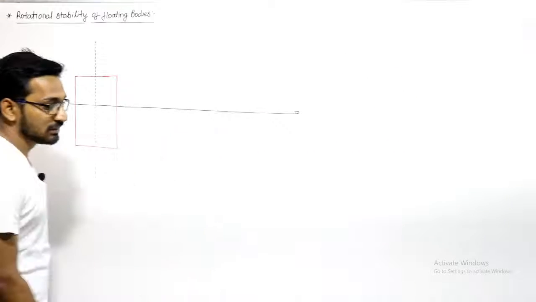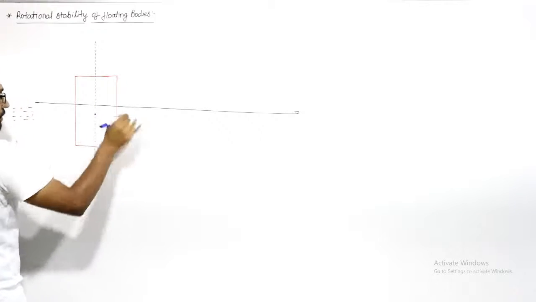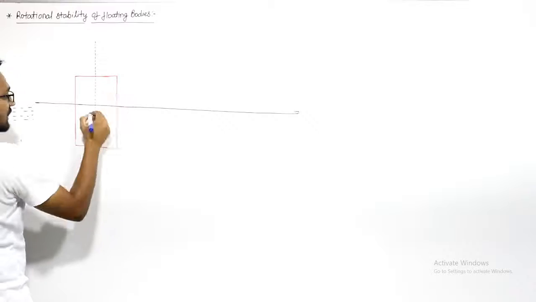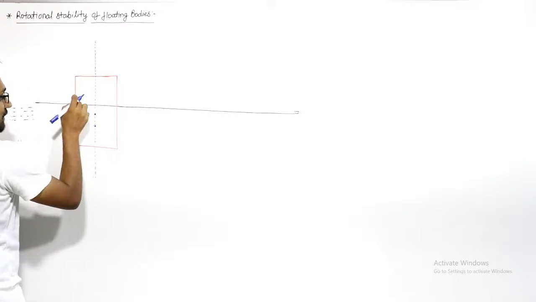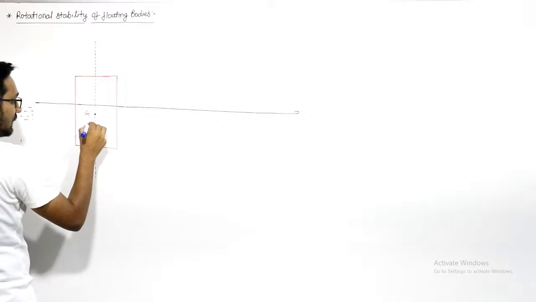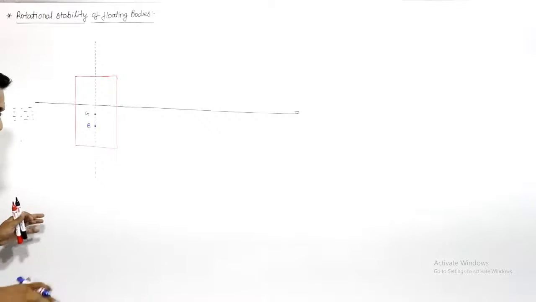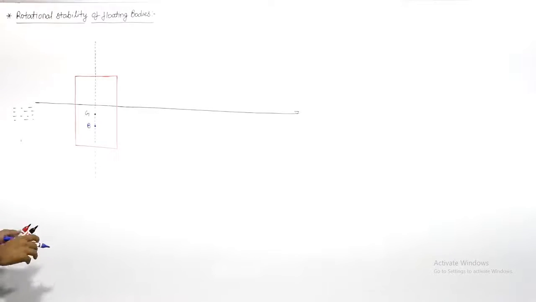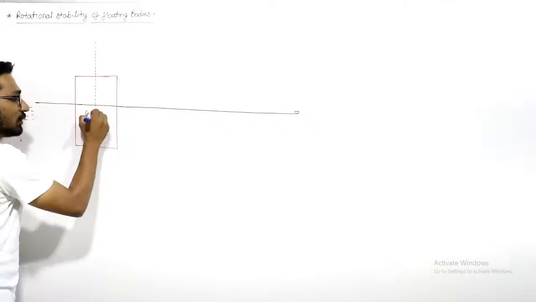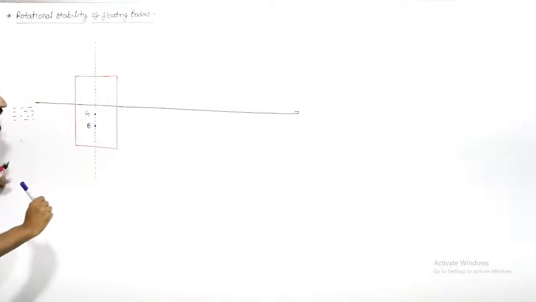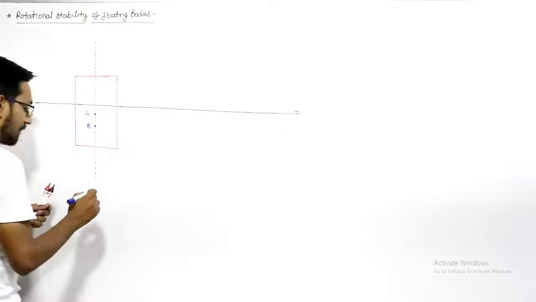Let us say this is the center of gravity of this body. This is a homogeneous body, so the center of gravity will be the middle of this. Let us say this is the center of gravity G, and the center of buoyancy will be the middle of the submerged part. We take a homogeneous body for your understanding, right? On the center of buoyancy we have an upward force, the buoyant force. On the center of gravity we have a downward force, the weight of this body.